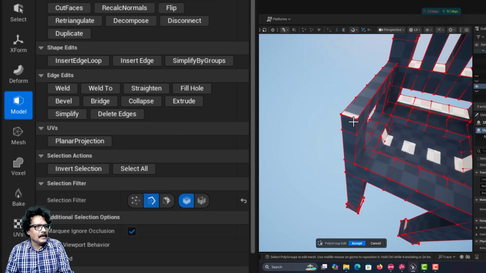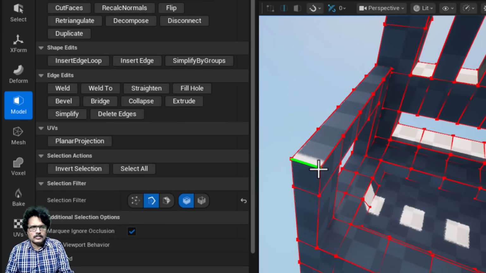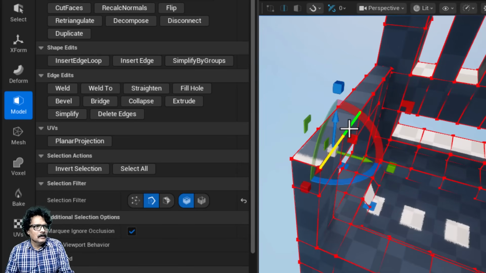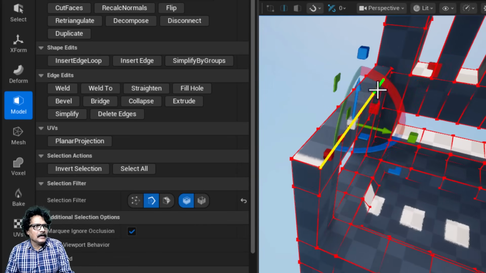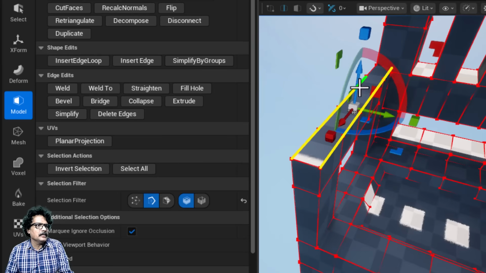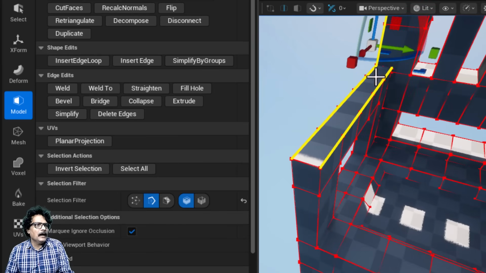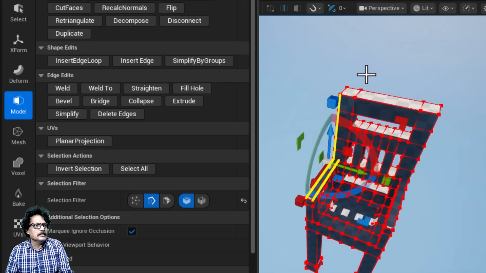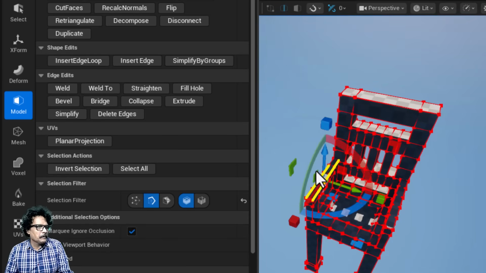I will deselect everything, and here although I have enabled, I am not able to select this full. If I click, because this loop is not continuous, I am not getting this loop cut here. No problem, I will select this manually, these 5 edges, and then I will select manually these 5 edges. But here you can see this entire structure from here to here got selected. I will press Ctrl Z, I will disable edge loop and I will select only this edge.